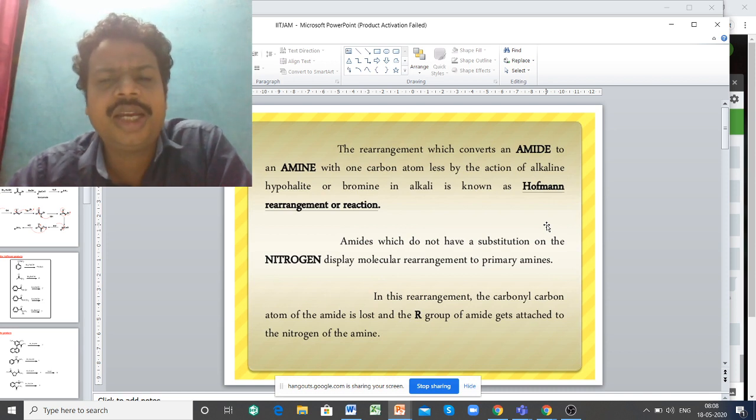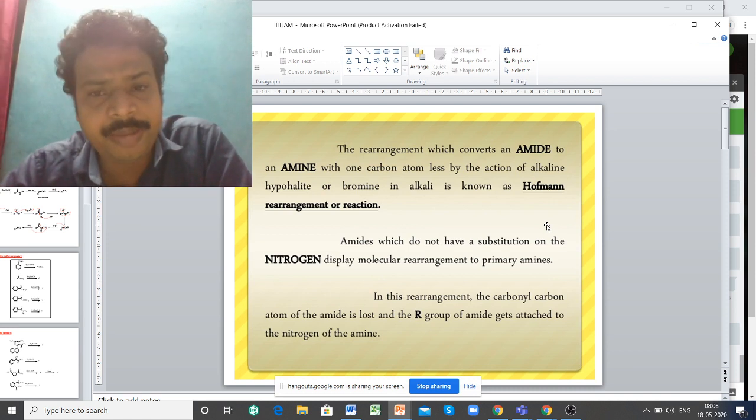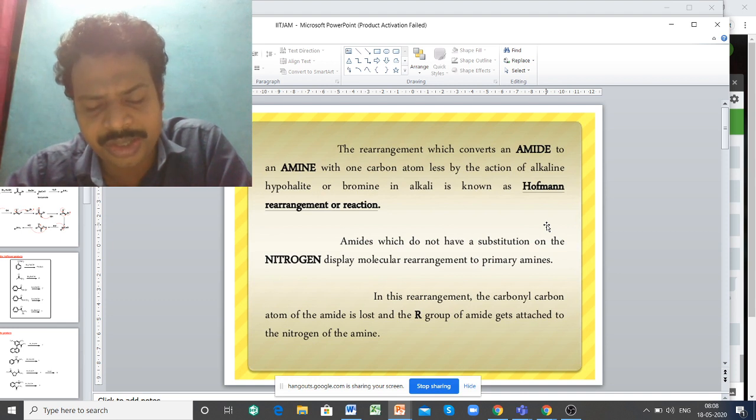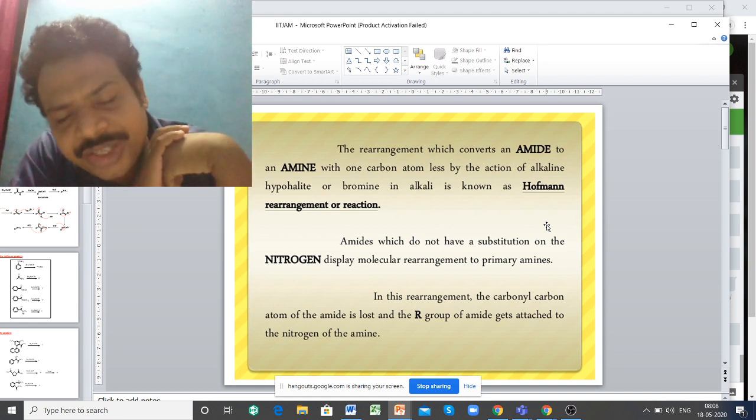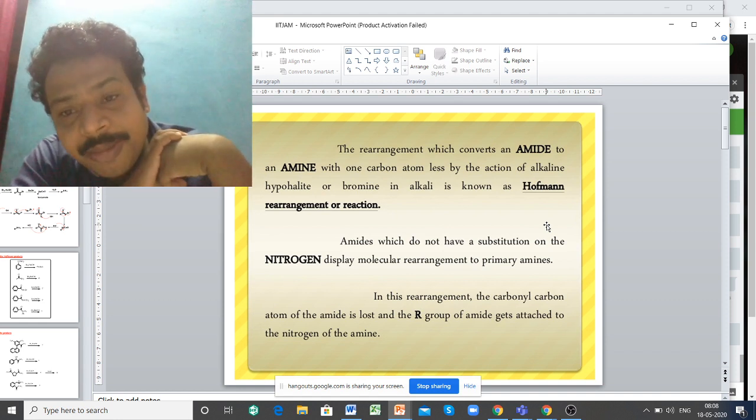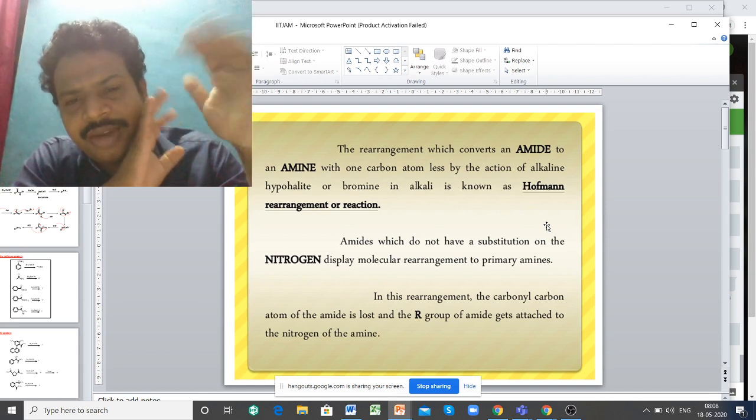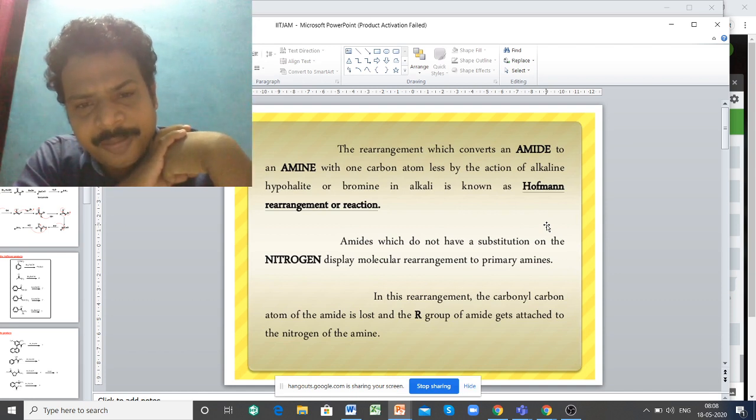There are three steps involved in this type of reaction. The first one is N-bromination. Listen carefully, it is not C-bromination, it is N-bromination. You will understand when you see the mechanism.